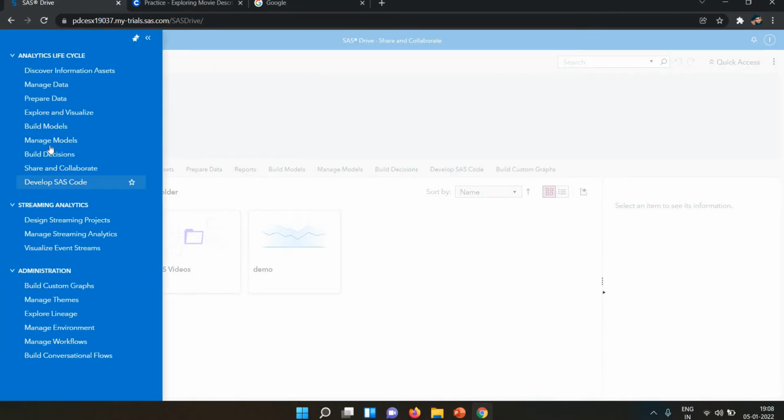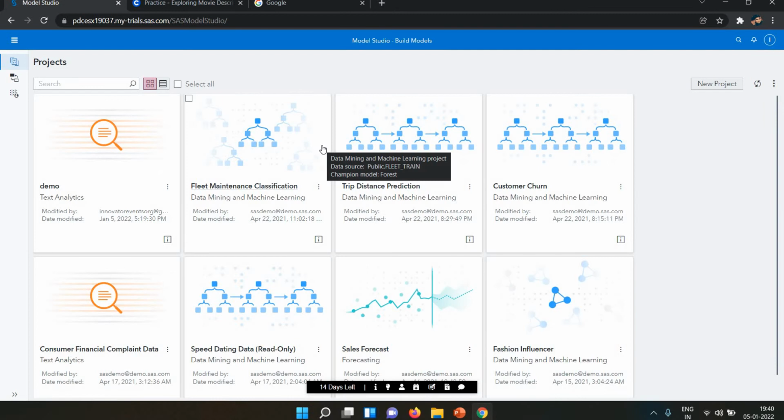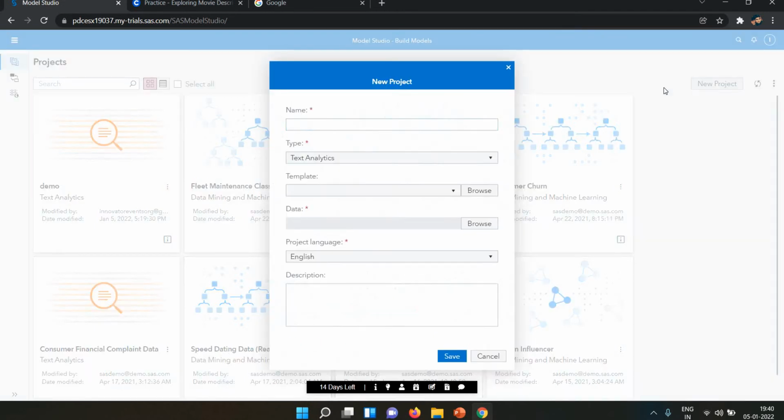So this is my SAS VA, and I'm building a model. How do we create the text analytics module? I'm creating one new project, and I'm giving it the name text analysis.